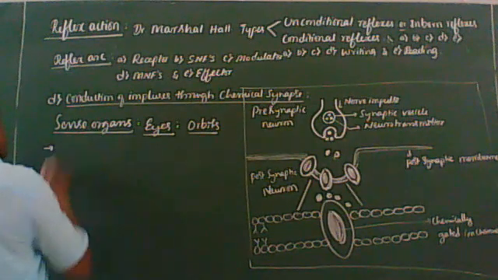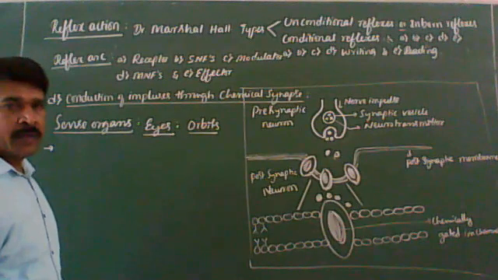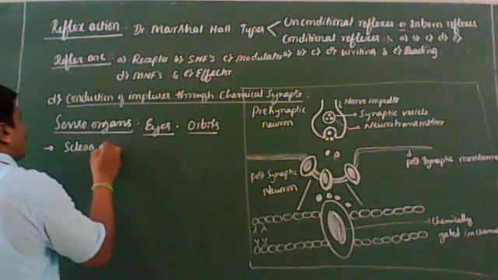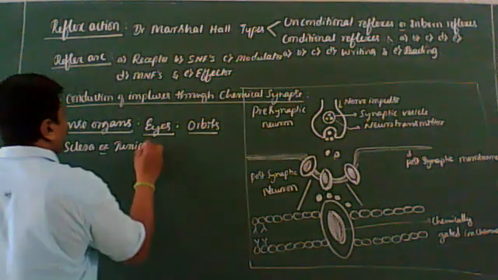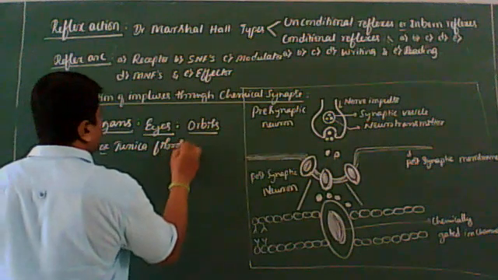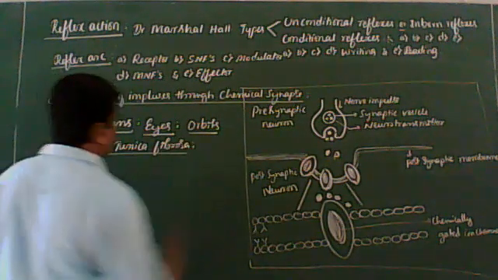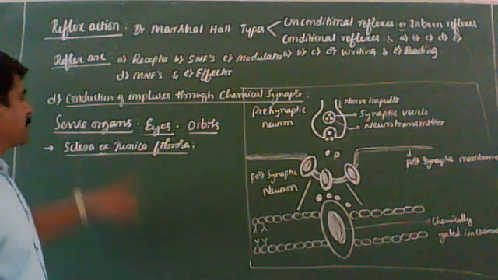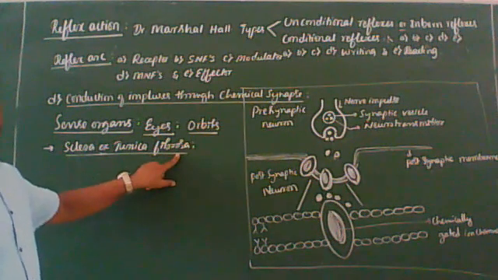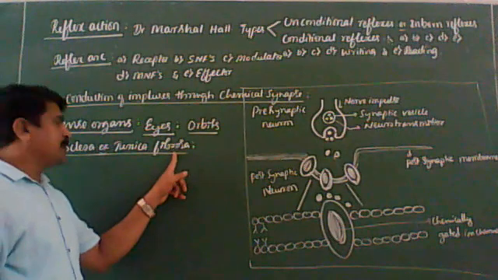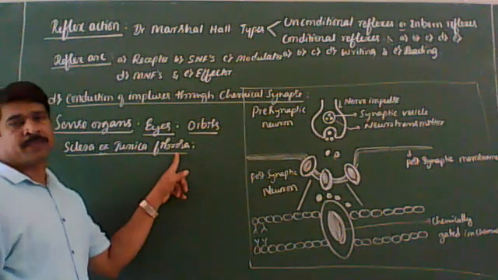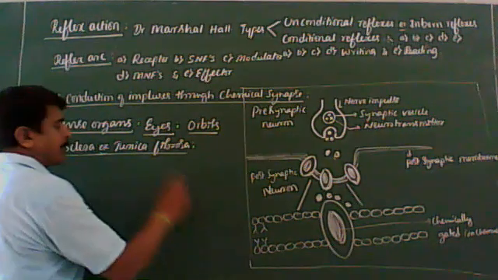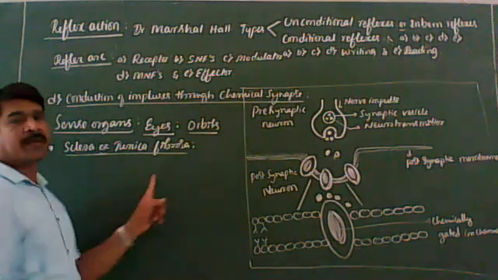Externally, each eye is surrounded by three layers, namely the outer sclera, also called tunica fibrosa. Look at the book. This is the outermost layer of the eye, made up of dense fibrous connective tissue. This is the only layer that completely covers the eye.